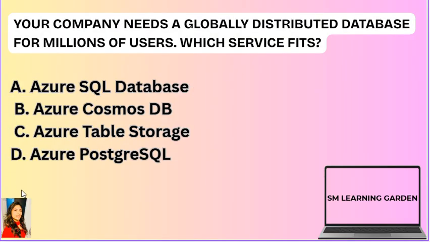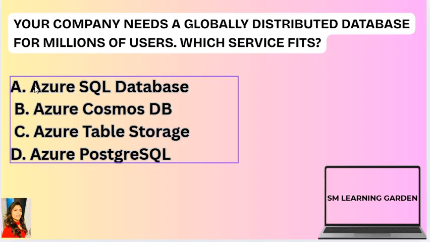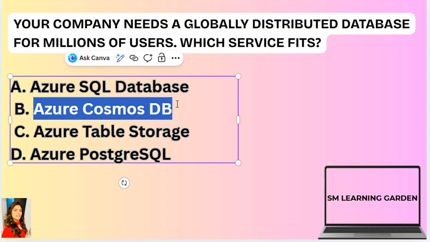Next question here is, your company needs a globally distributed database for millions of users. The options are Azure SQL Database, Azure Cosmos DB, Azure Table Storage, or Azure PostgreSQL. So the correct answer here is Cosmos DB. Why? Because Cosmos DB equals global distribution plus low latency. SQL database is regional, not global. So here globally that goes for Azure Cosmos DB.